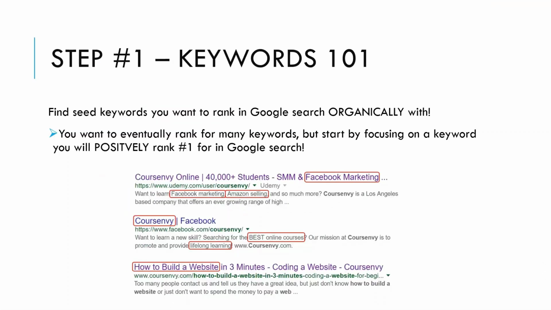So step #1 is finding seed keywords you want to rank organically for in Google search. You want to eventually rank for many keywords, but start by focusing on a keyword that you will positively rank #1 for in Google search. So as you can see in this screenshot of Google search, I rank for both single keywords and multiple word keywords. These are called long tail keywords.